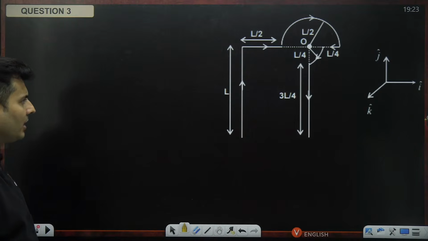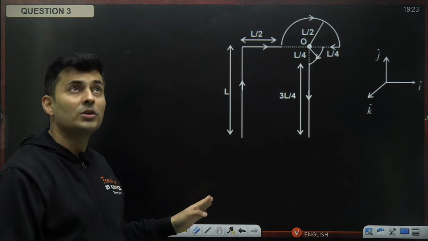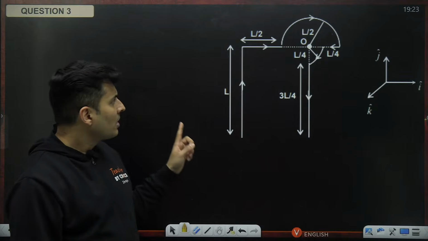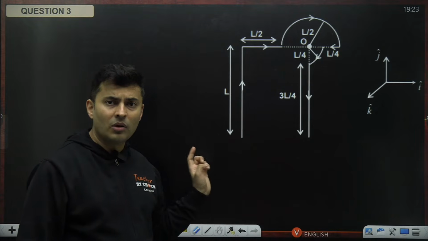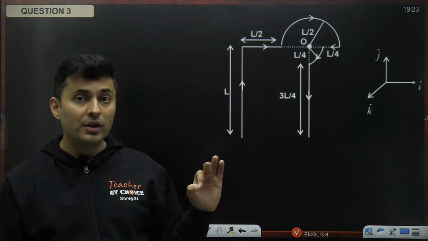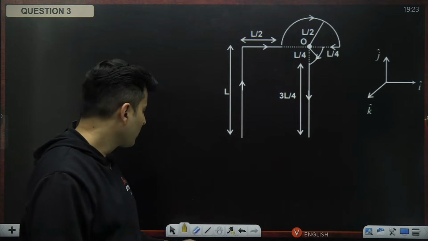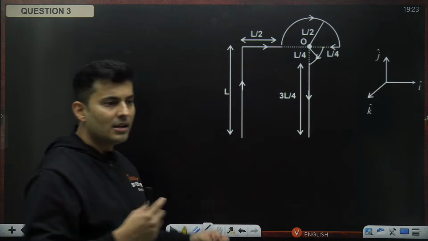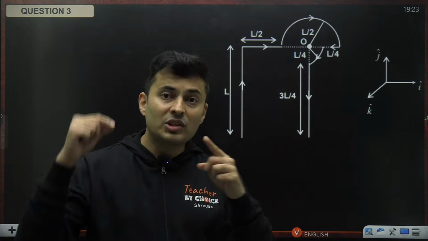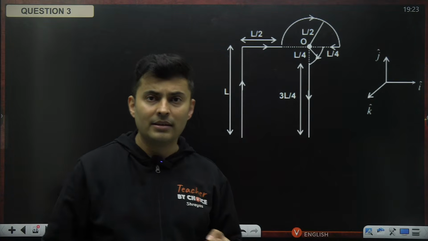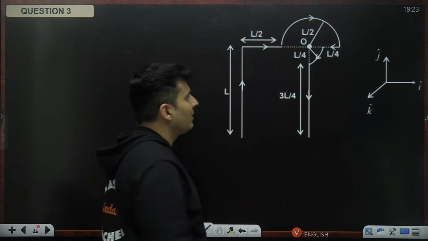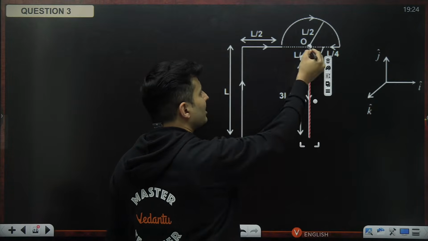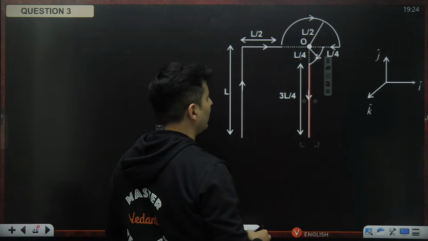All right, so let's take a bigger diagram. Now in these kinds of questions, always figure out which elements of wire will not contribute to the magnetic field. Let's figure that out first. All those wires which, when extended, pass through the point where you are finding the field will never contribute. For example, this is point O. This wire, when extended, passes through that point, so it will not contribute at all.